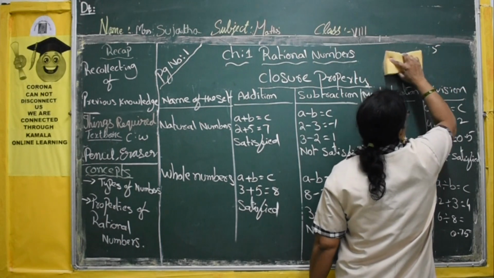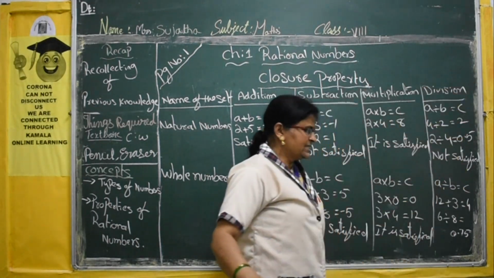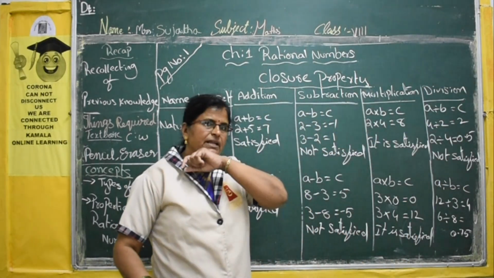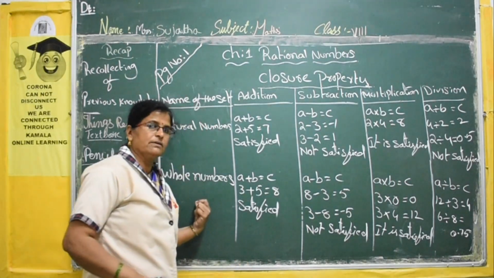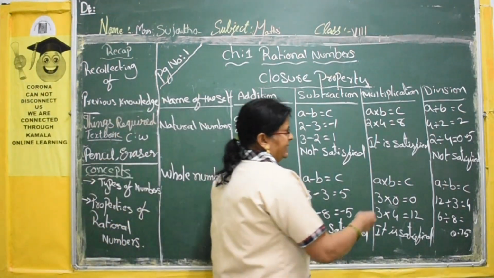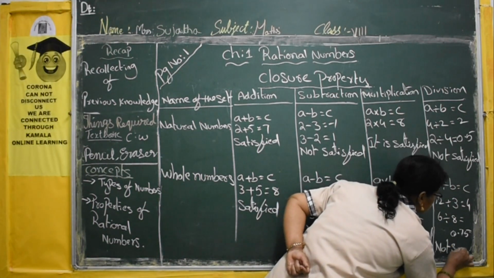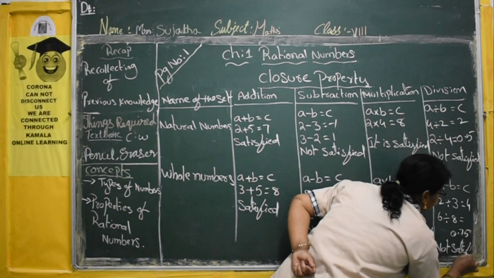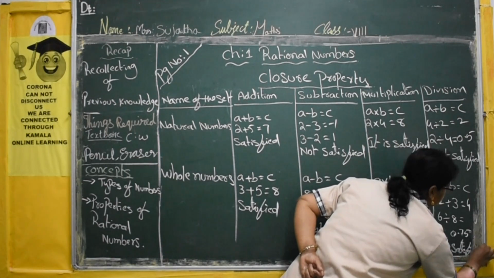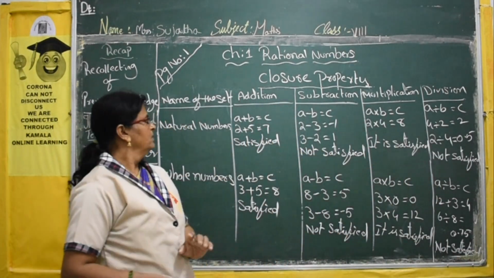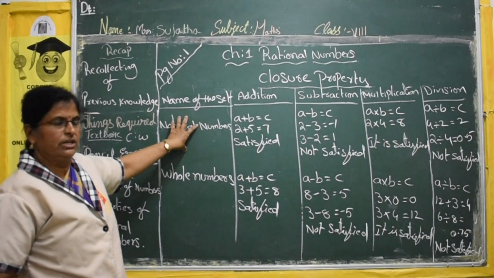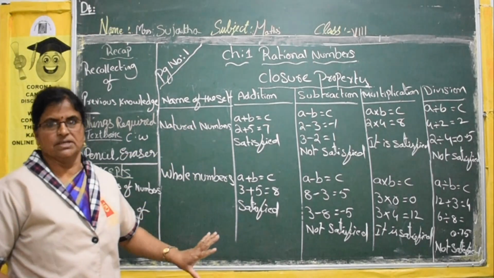That 0.75 is a decimal. Are the decimal numbers present in the set of whole numbers? No. So it is not satisfied. Okay, not satisfied. So we observed the set of natural numbers and the set of whole numbers.